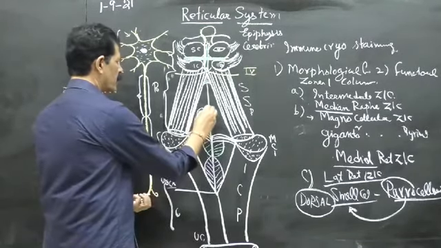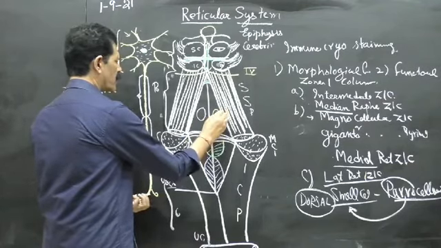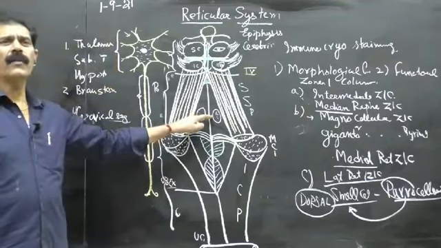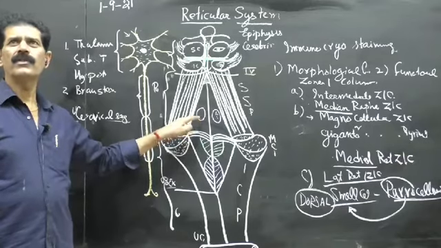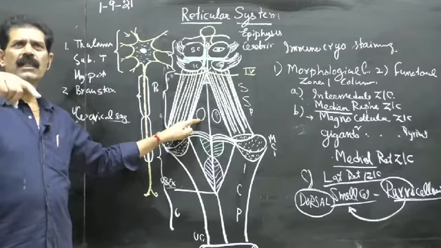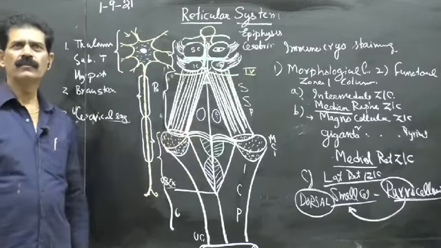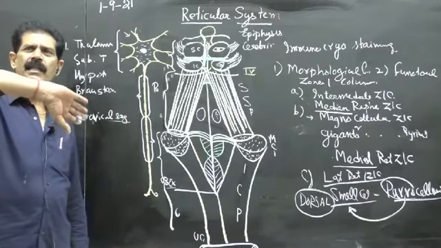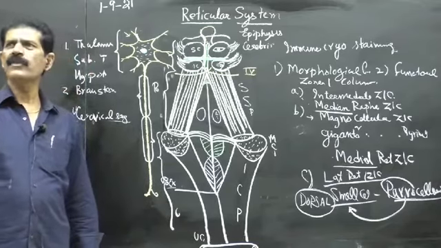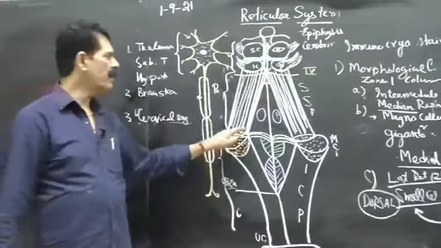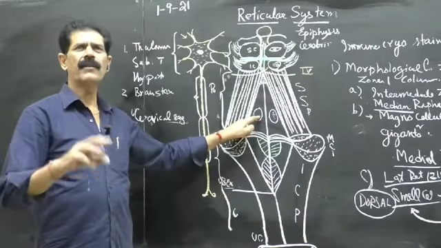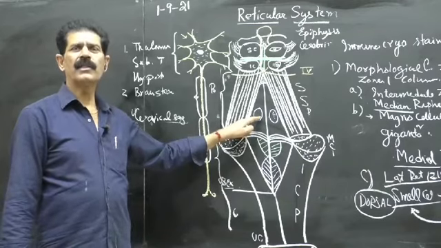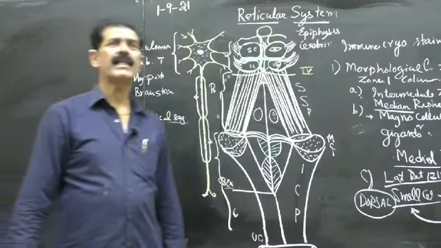facial colliculus. The facial colliculi are made up of both gray matter and white matter. If you dissect and cut the facial colliculus, below it you will find the gray matter of the sixth, the abducent nerve, over which pass the fibers, the white matter, of the seventh. So the fibers pass above the nucleus of the abducent, a mixture of both gray and white matter. If anybody asks you what is the facial colliculus: the name is facial colliculus, but the fibers are facial and below is the nucleus of the abducent. This is the best example of neurobiotaxis.